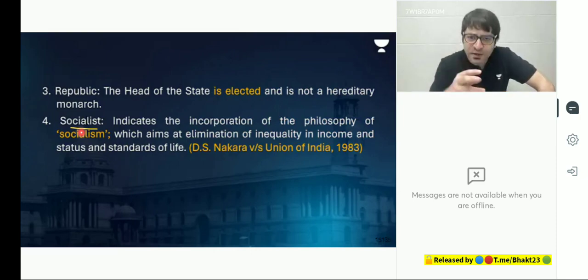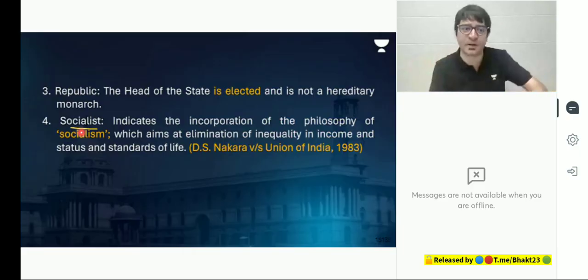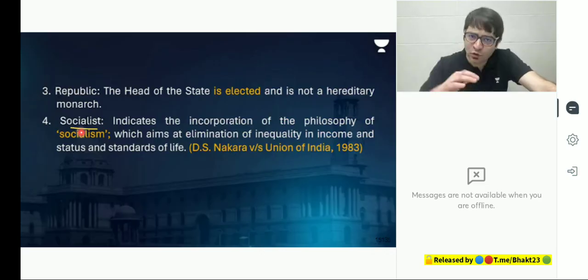Indira Gandhi was asked, because it was during the Emergency, when the constitutional amendment was made, when the terms socialist and secular got added to the preamble. She was asked, Madam Gandhi, what is the meaning of this term socialism? Indira Gandhi said, we have our own brand of socialism. She was asked, can you elaborate? She did not.